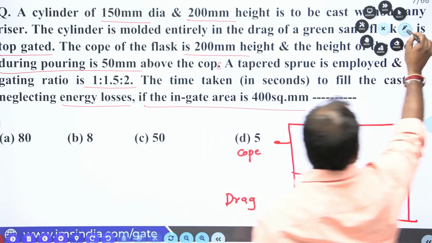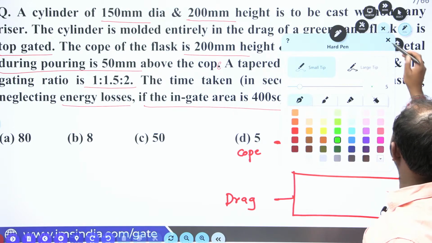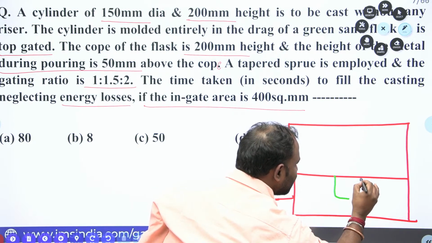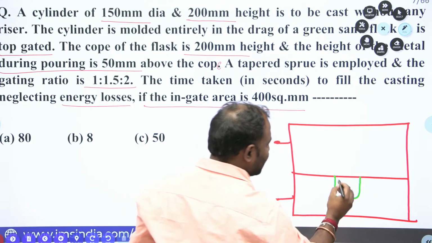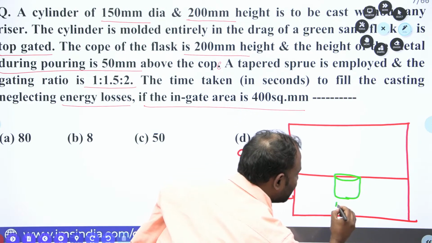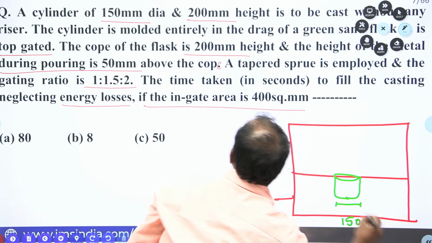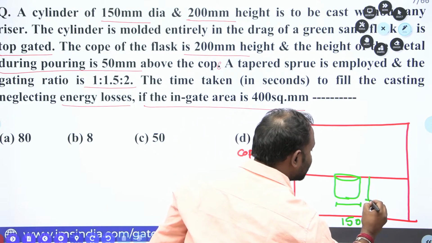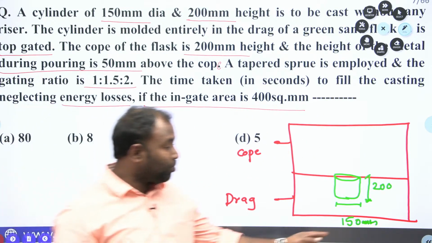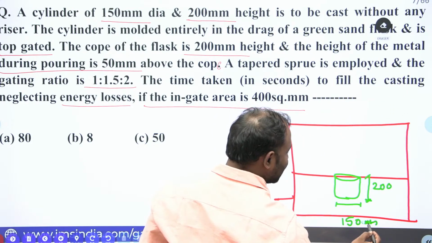Okay. Now I'll take green. Right. Now the cylindrical shape of the mold cavity. Okay, this is cylindrical shape. Diameter is how much, guys? Diameter is 150 mm. Now height is 200 mm. So this is the height, 200 mm. Here I'm not drawing the mm; all dimensions are in mm. You just consider that.